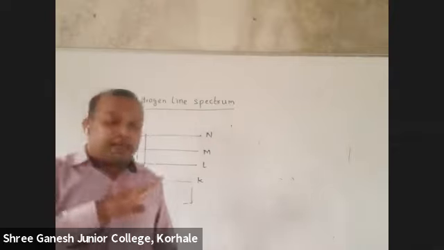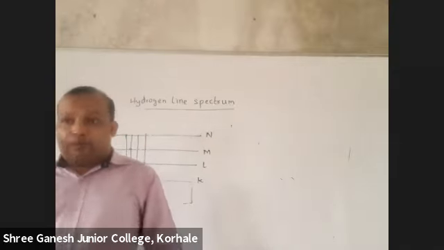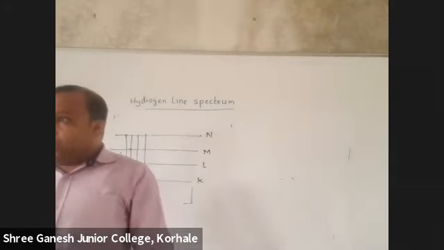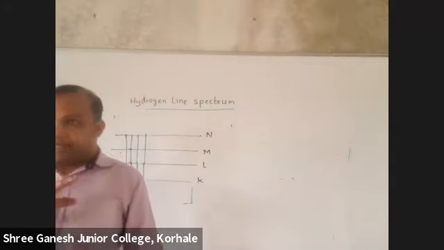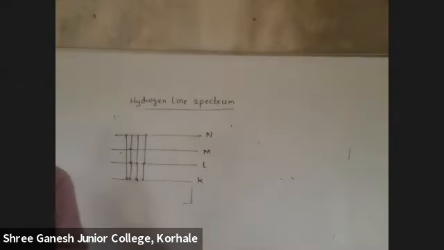Like lightning, what should be generated? Spark. First, that tube was evacuated by a vacuum pump. It was made empty, and a very small amount of hydrogen gas was filled in, at 0.01 atmospheric pressure.